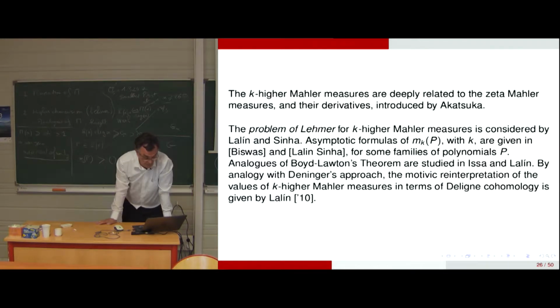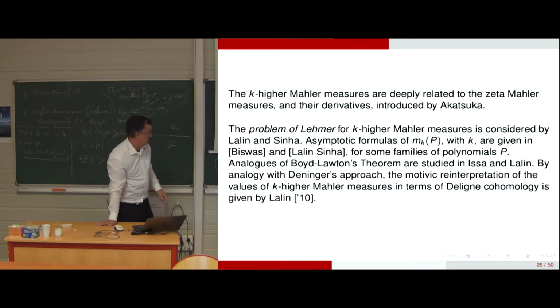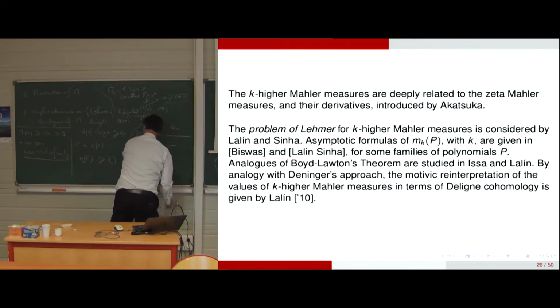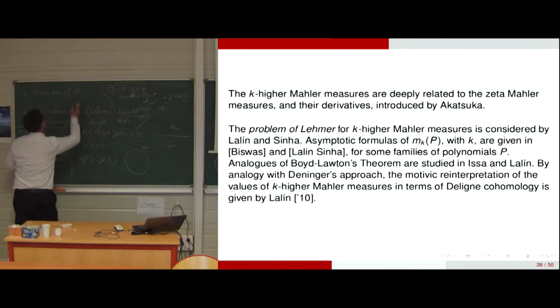So there is a problem of Lehmer, studied by Mathilde Lalín in Montreal, and one student of hers, for k-higher Mahler measures, and also asymptotic formulas. That's interesting because it's a link with what I have shown for the logarithmic Mahler measures. And the analog of the Boyd-Lawton theorem is studied. So the Boyd-Lawton theorem I have shown in the first lecture.